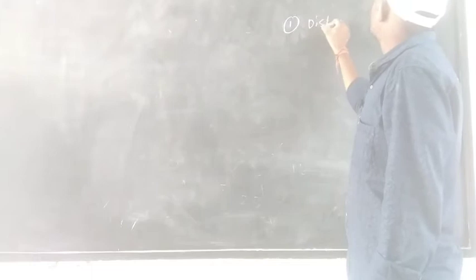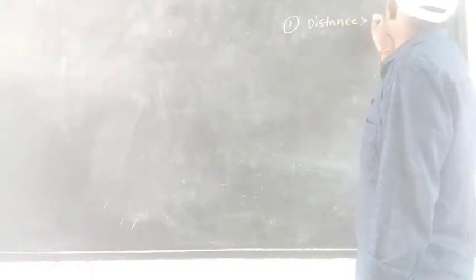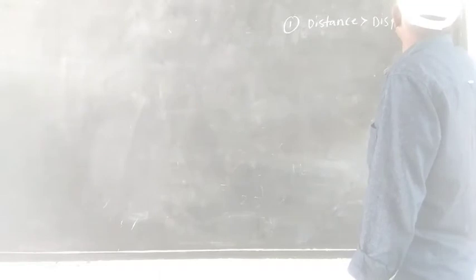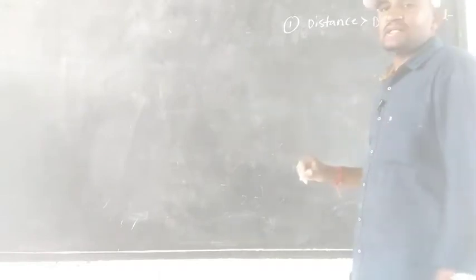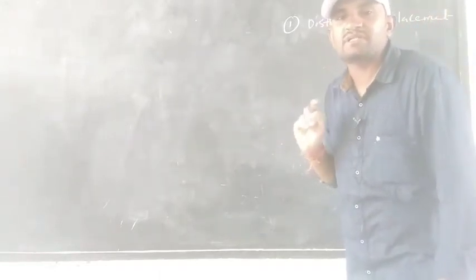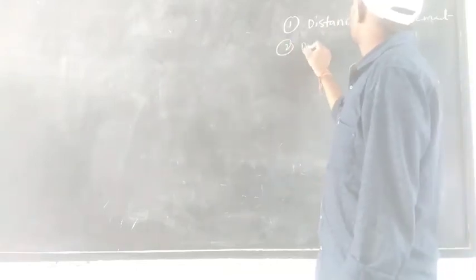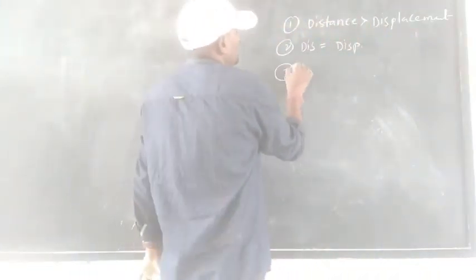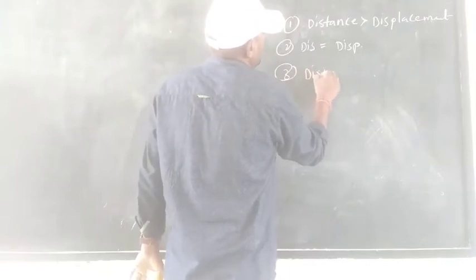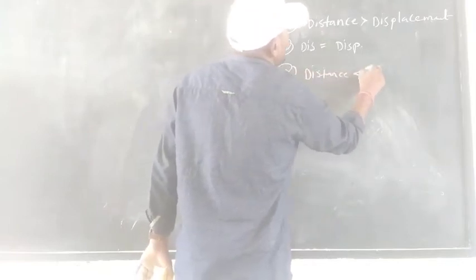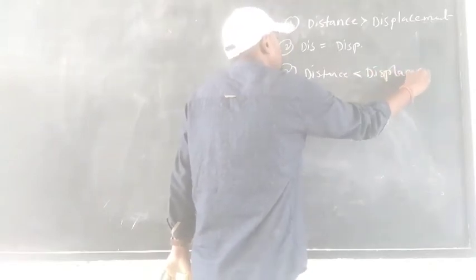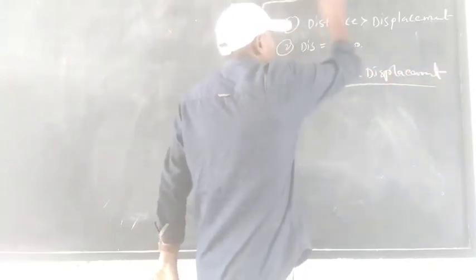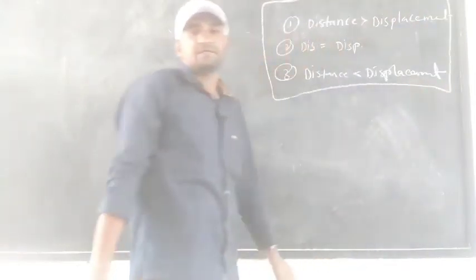First situation: distance is more than displacement. Second one: distance equals displacement. Third one: distance is less than displacement. Among these three, which are correct?